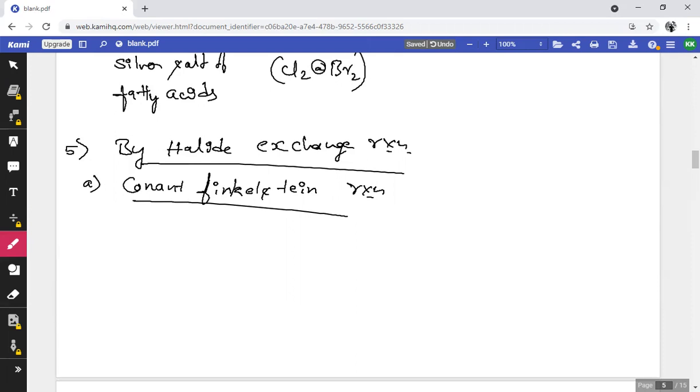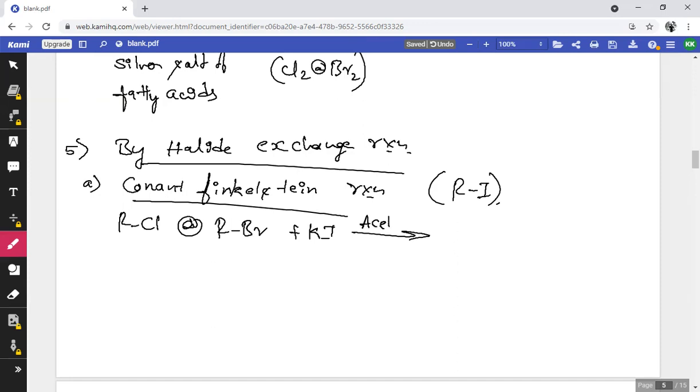Finkelstein reaction can only be used to prepare alkyl iodide, not other alkyl halides. RCl, that is alkyl chloride, or we can also take RBr, alkyl bromide, on treating with potassium iodide in presence of acetone, gives RI.